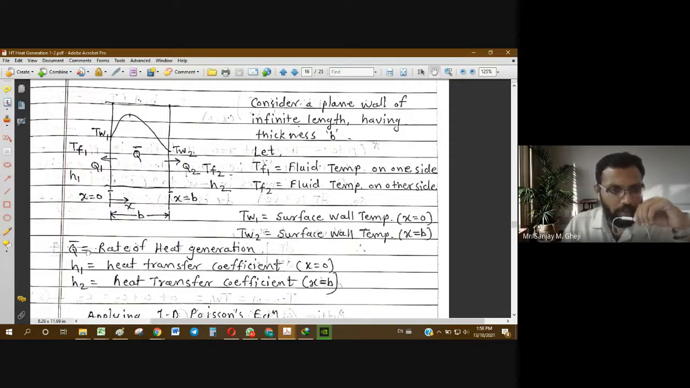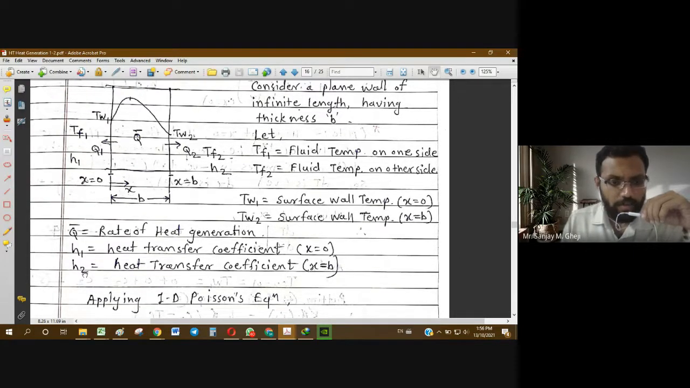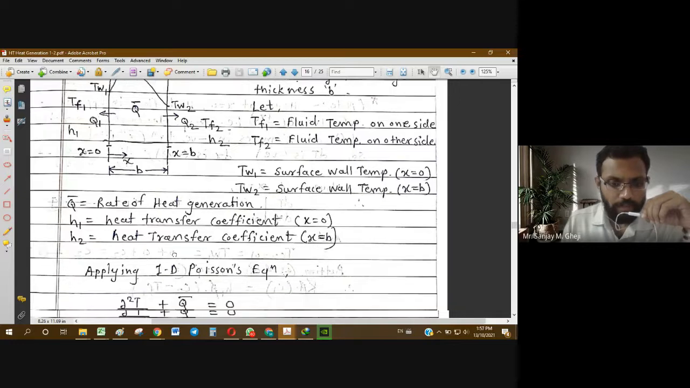Q bar is as already shown in the diagram. It is the volumetric rate of heat generation, so the units will be watt per meter cube, that is, per unit volume. Then let us say the fluids on the left side and right side have heat transfer coefficients H1 and H2: H1 at x equals 0 and H2 at x equals b.